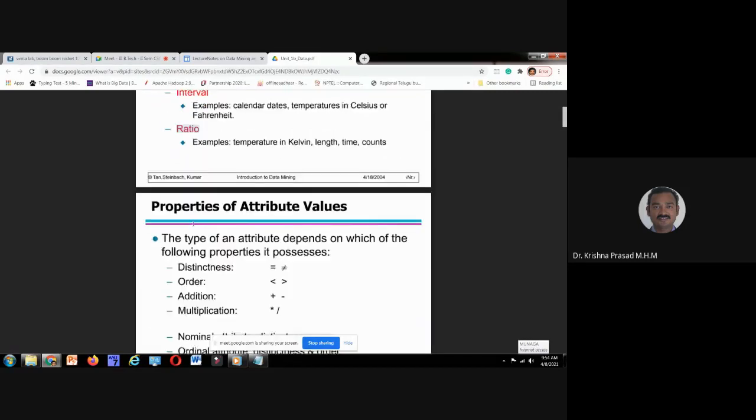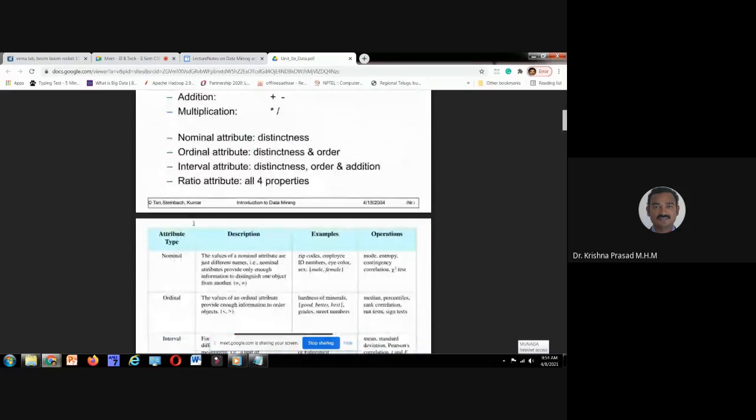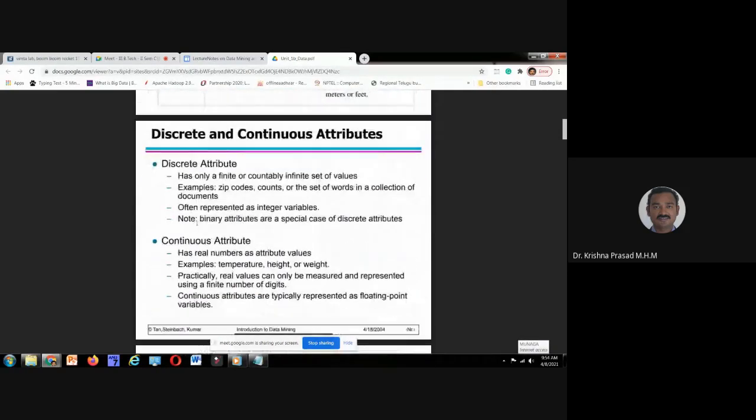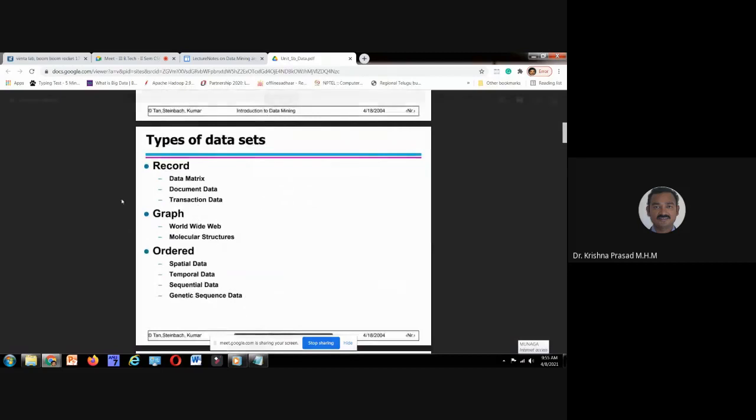What type of operations do those attributes support? What is the difference between discrete and continuous? Why are those attributes called discrete? Why is the attribute called continuous? These points we discussed in today's class. What types of data sets: record data, graph data, ordered data, with some real-time examples and application areas.